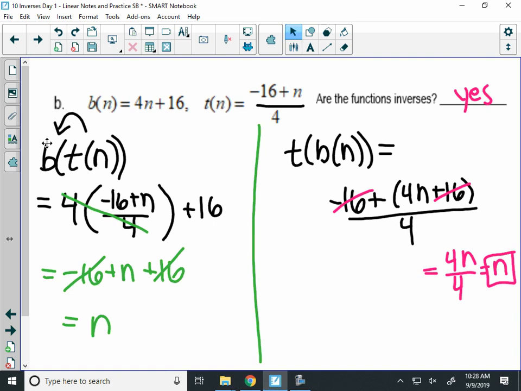So that's why I typically say show me both compositions, because if you got x for the first one but not the second, then they might not be inverses, but then you might have to go back and double check, like, okay, did I do it correctly? For linear, it's not that big of a deal because they're pretty easy just to cross off and cancel. The ones we're going to do tomorrow are going to be more involved, so that's why I would check both. Like this one here, you probably didn't make a mistake.